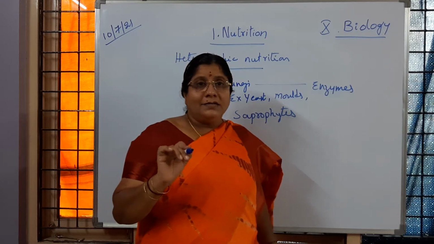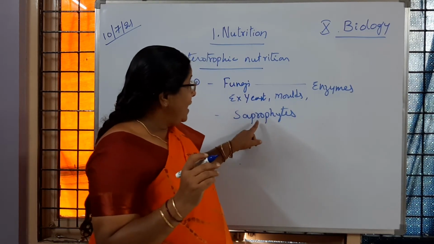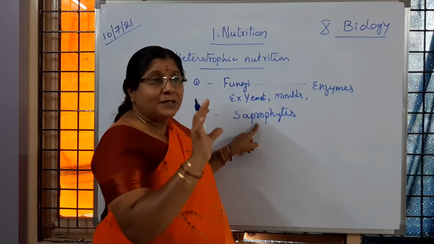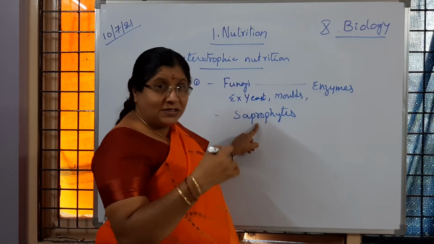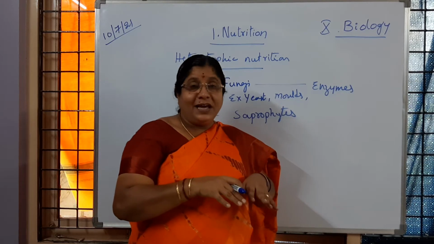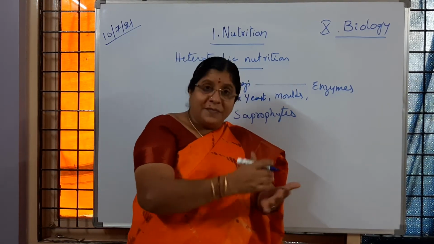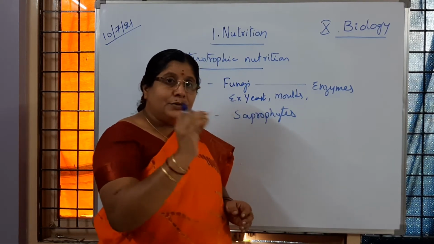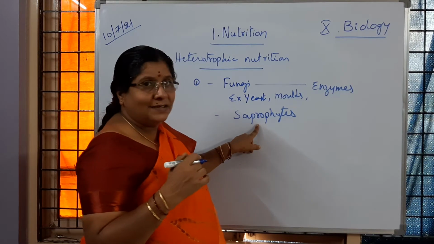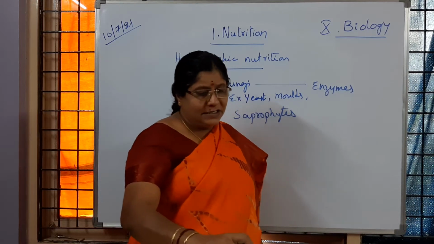Saprophytes are the organisms, simple organisms, that release some chemicals on the food material outside the body. Their parts are not present inside. Okay. So they release chemicals outside, on the food material, and that food will be converted to a simple form, and that becomes nourishment for the saprophytes. Is it clear to you? Examples are molds, etc. Is it clear to children?